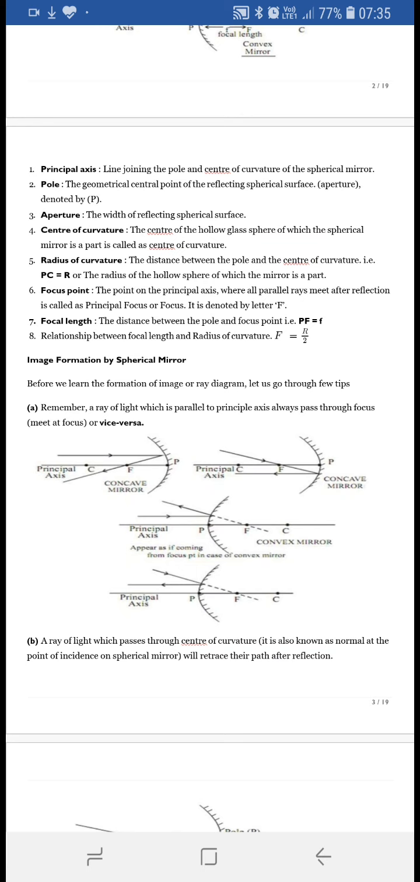First, when a light ray is traveling parallel to the principal axis, it always passes through the principal focus, or it appears to pass through the principal focus. This is the first rule. What is the second rule? The vice versa only. If the light ray passes through the focus, it reflects parallel to the principal axis.